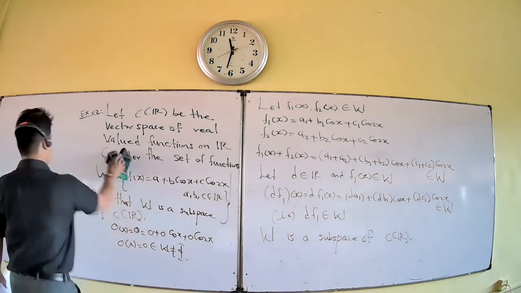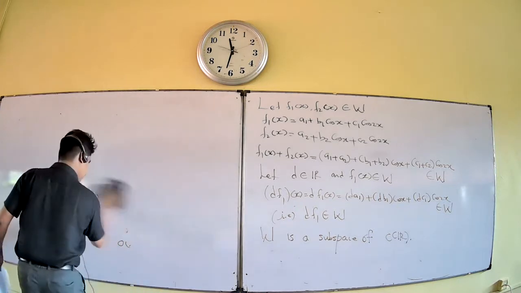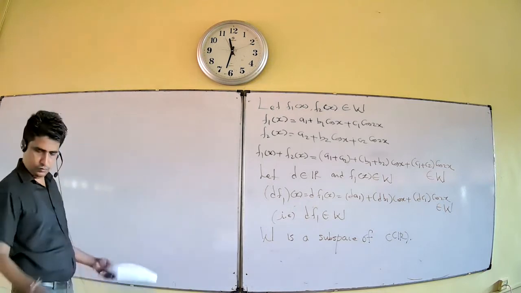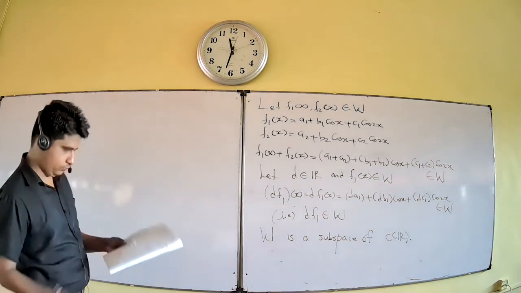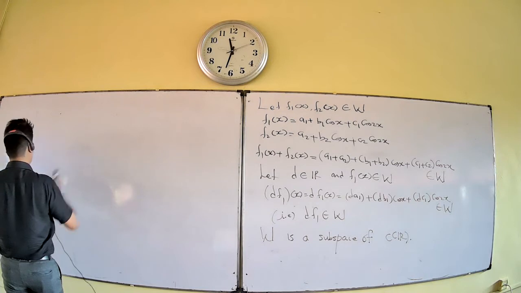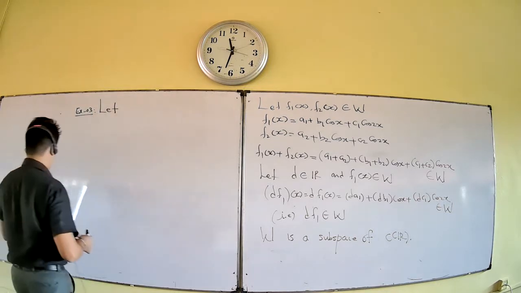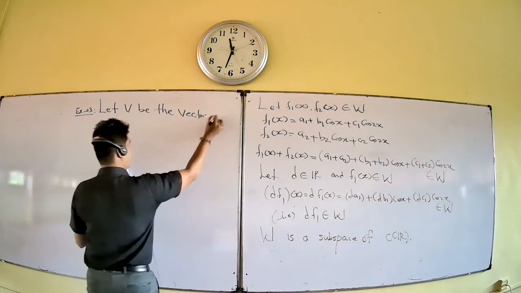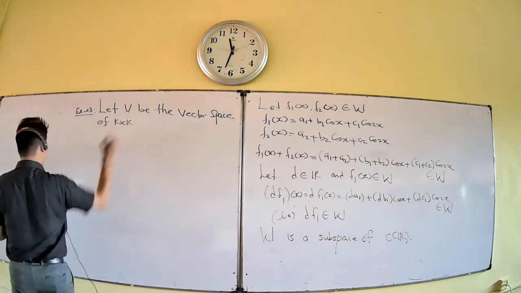Okay, next question. Let V be the vector space of K cross K matrices.